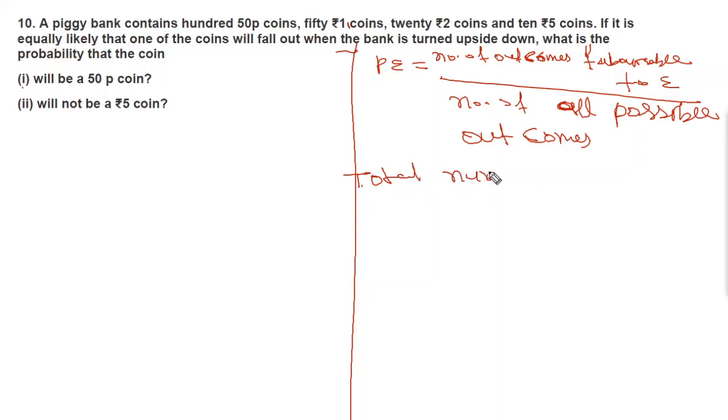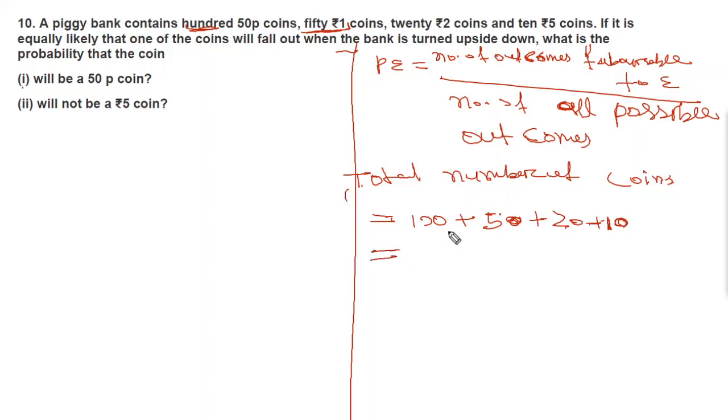Total number of coins is equal to, here we have 100 50 paisa coins, so 100, plus 50 1 rupee coins, so plus 50, 20 2 rupee coins, so plus 20, and 10 5 rupee coins, so plus 10. Which will be equal to 100 plus 50 plus 20 plus 10, which is 180. So a total of 180 coins are there.